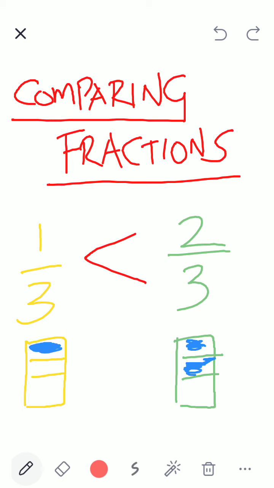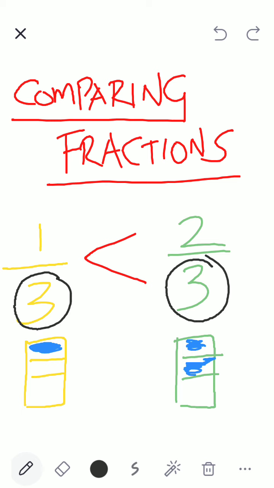Correct? So now, children, one thing you have to observe is here the denominator was same in both the fractions.